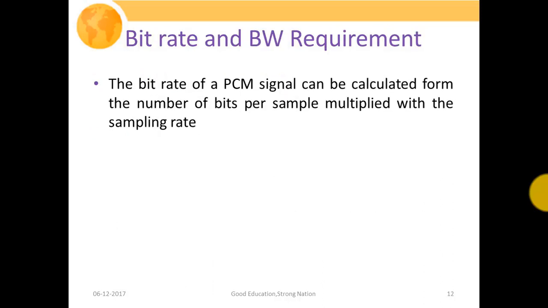The next important points are the bit rate and the bandwidth requirement of our PCM signal. The bit rate of the PCM signal can be calculated from the number of bits per sample multiplied by the sampling rate. Bit rate is the number of bits passing per unit time, or per second.